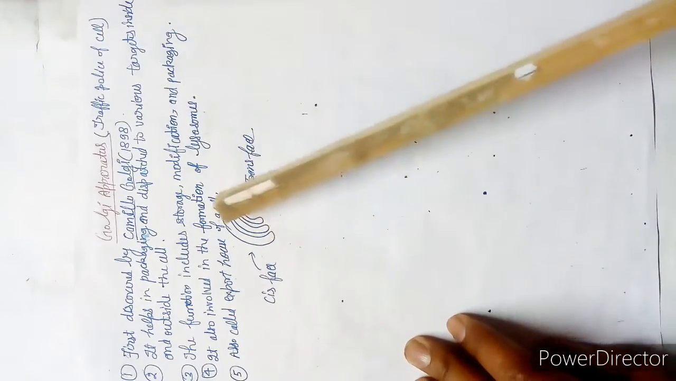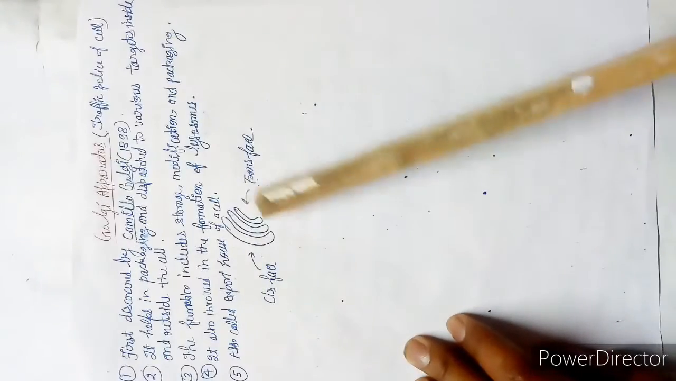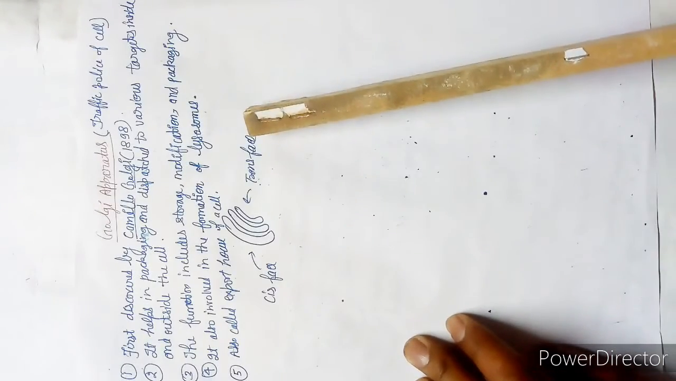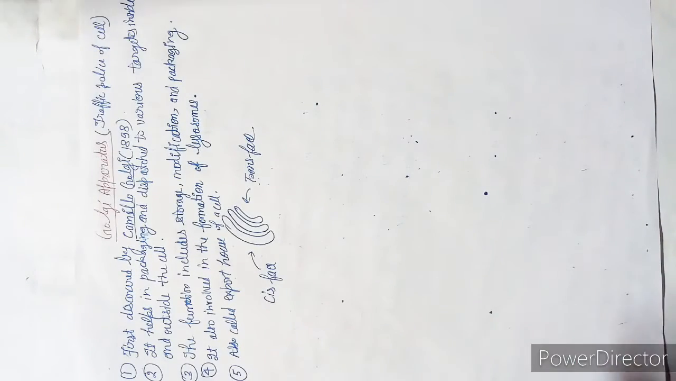So this is the structure of the Golgi body. This is the cis face, this is the trans face. Cis face and trans face. So that's all for some small cell organelles.